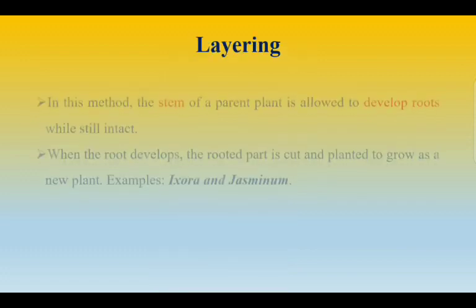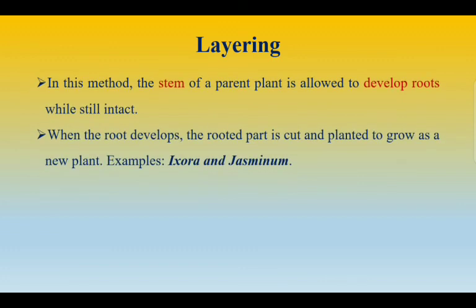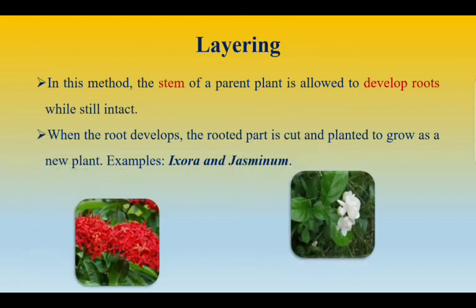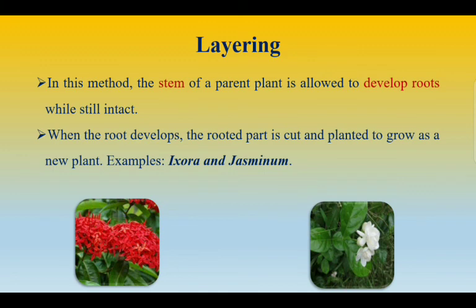Next is layering. So in this method, the stem of the parent plant is allowed to develop roots while still intact. So when the roots develop, the rooted part is cut and planted to grow as a new plant. So examples are Ixora and another is the jasmine or Jasminium.